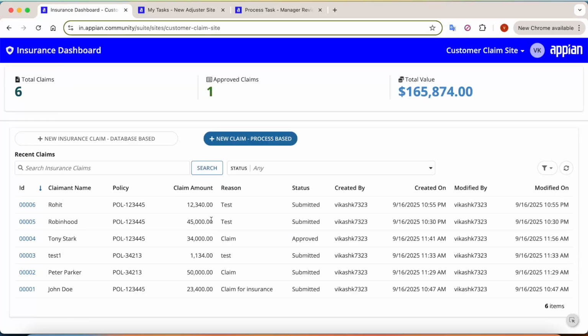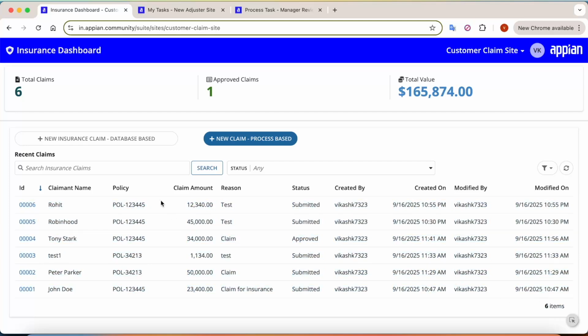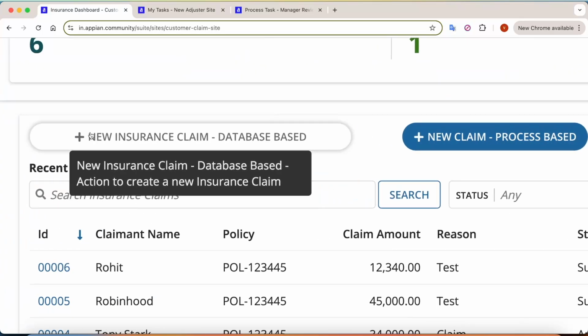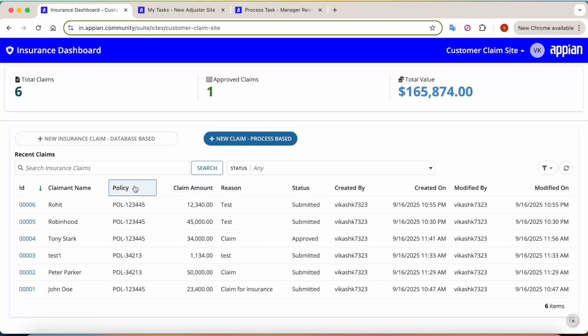So in order to understand the workflow for the task, I have tried to create an insurance POC here. You can see some of the KPIs are available here, like total claims, approved claims, and total value of the claims. And then there is a grid in which we can see all the claims. After that you can see there are two actions available. One action is new insurance claim database based approach, and the other action is present here, which is a process based approach. And we will see how the task workflow would work in both the approaches.